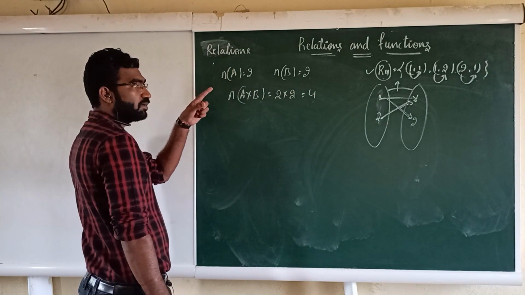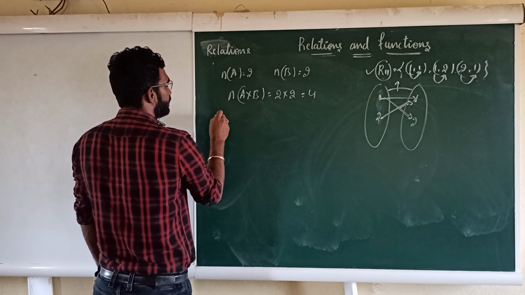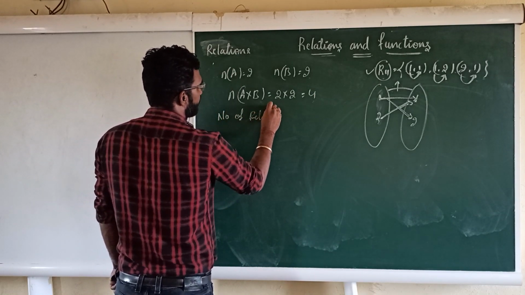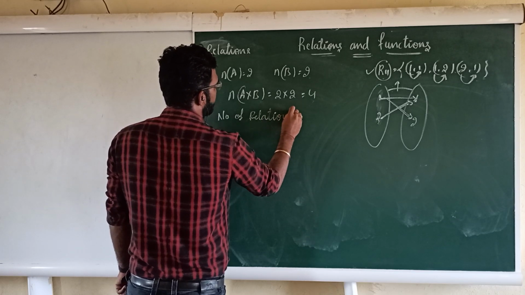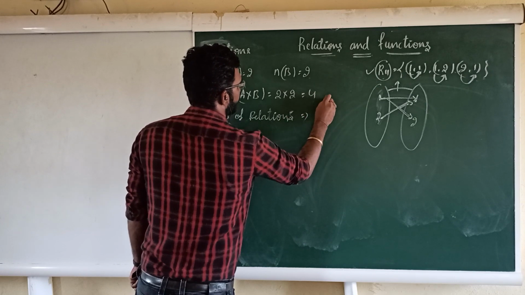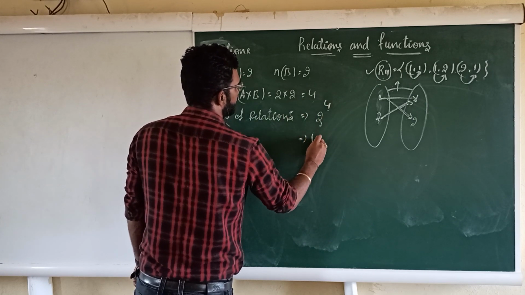There were 4 ordered pairs we have seen. Then how many number of relations? Number of relations is equal to how much? Means 2 raised to what? 4. Therefore, 16, right?